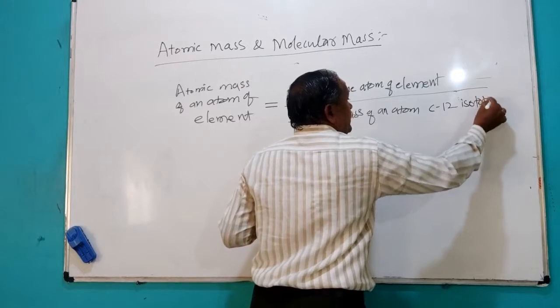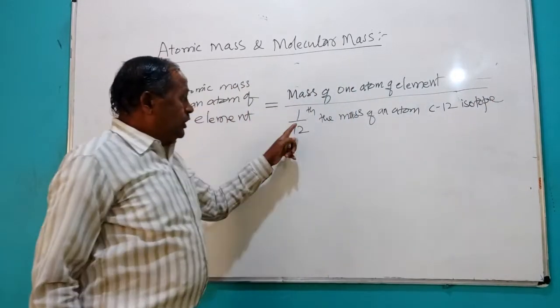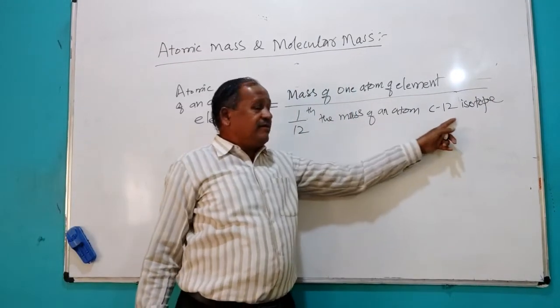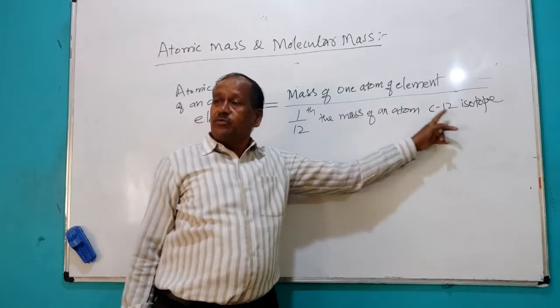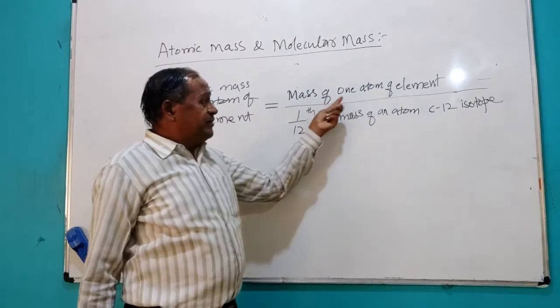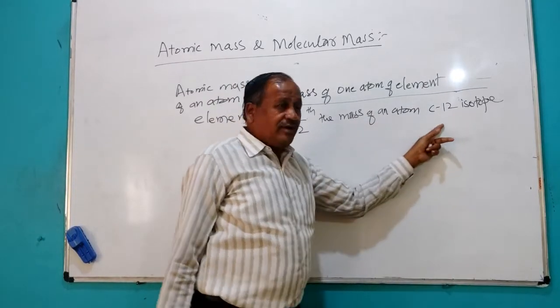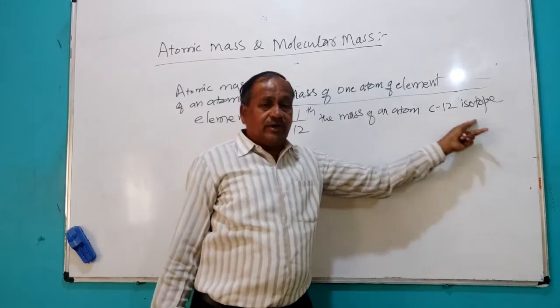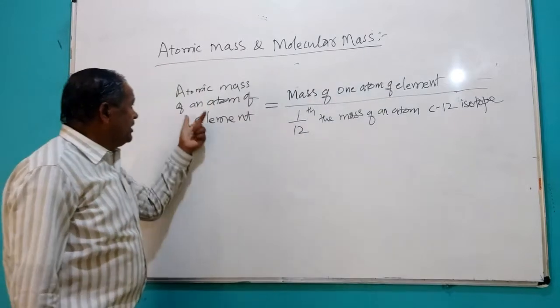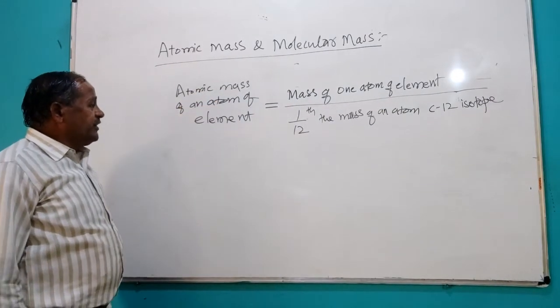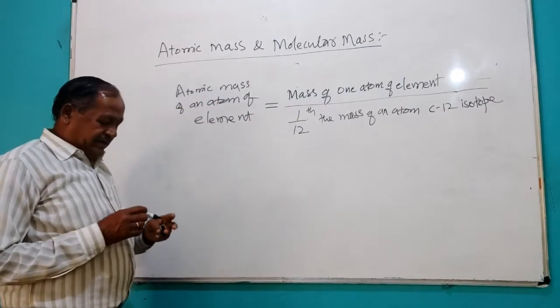So we are taking 1/12 the mass of an atom of carbon 12 isotope. If you divide the mass of one atom of an element by the 1/12 mass of an atom of carbon 12 isotope, you will get the atomic mass of an atom of the element.